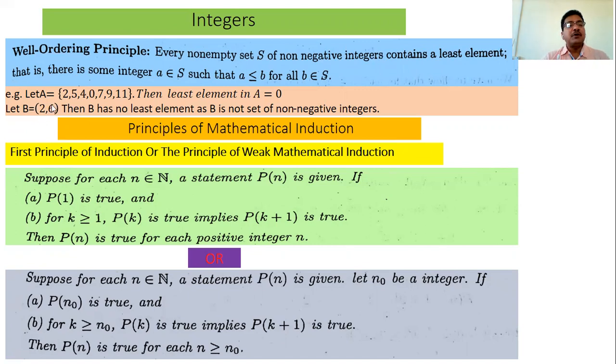Actually, 3 natural numbers or integers lie between 2 and 6. What are they? 3, 4, and 5. These 3 are the natural numbers or integers that lie between 2 and 6.